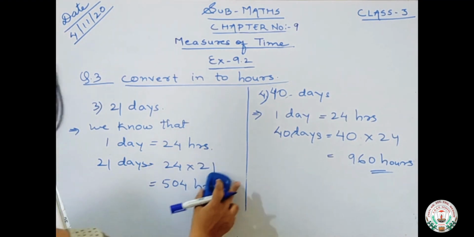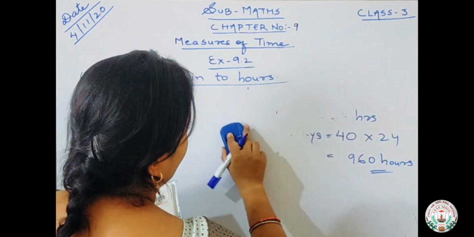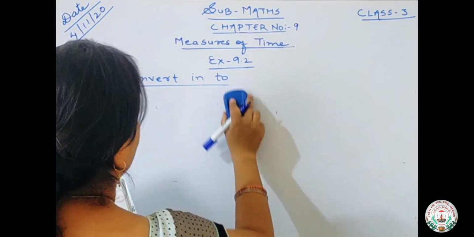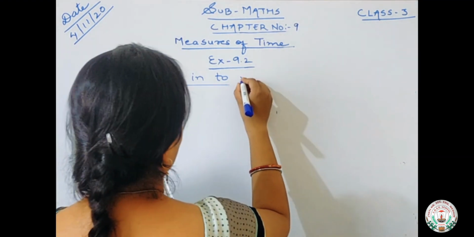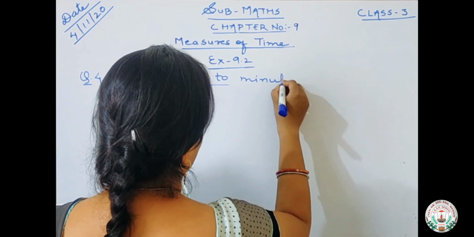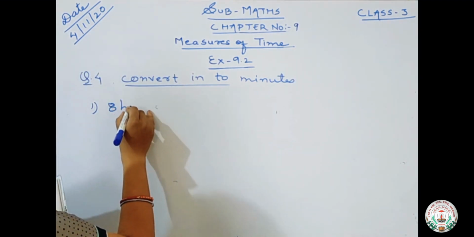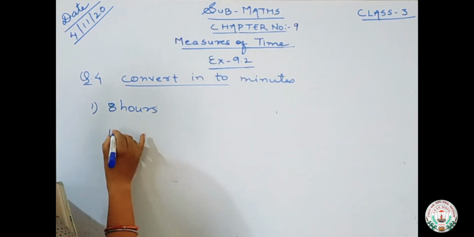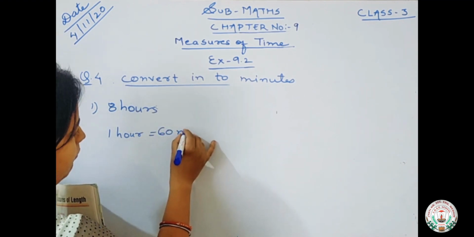Okay. Next one is question number 4. Question number 4 is convert into minutes. Question number 4. Convert into minutes. Okay. Number first is 8 hours. We all know that just now I have explained you again. 1 hour is equals to 60 minutes.